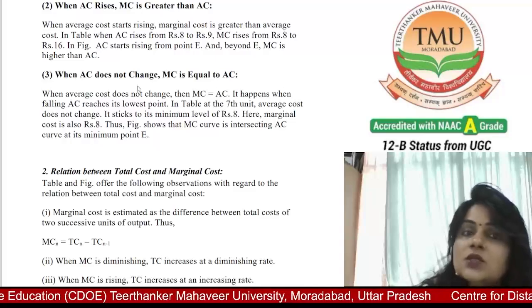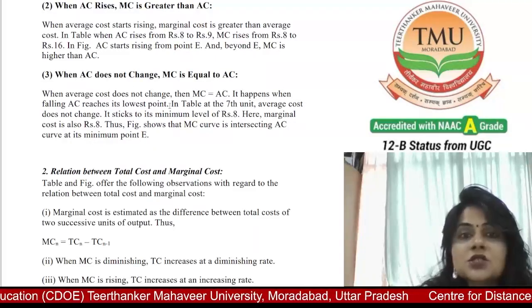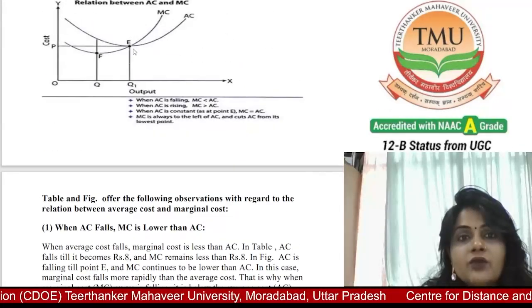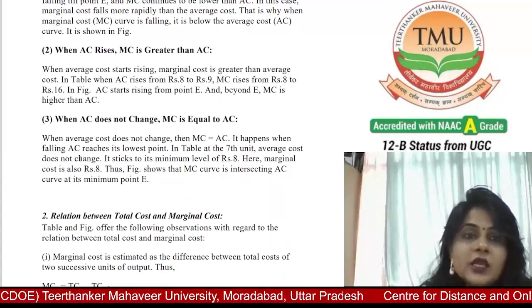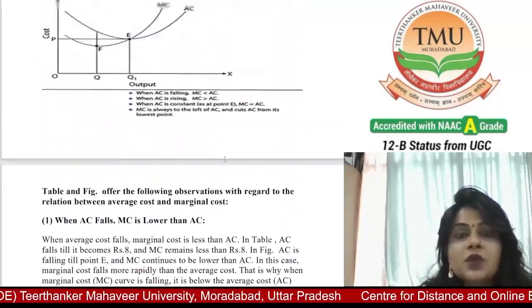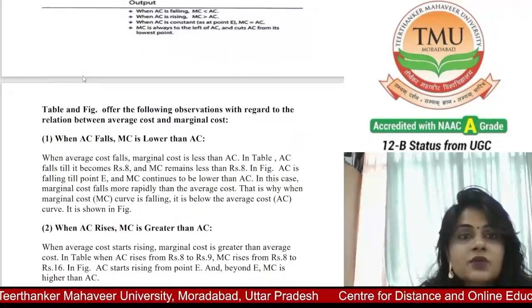Now, when AC does not change, MC is equal to AC. When average cost does not change, then MC is equal to AC. This is the point when MC is equal to AC. It happens when falling AC reaches its lowest point, in the table at 7 units.